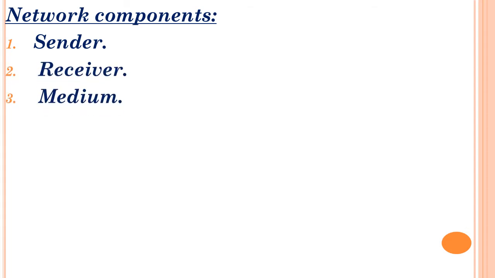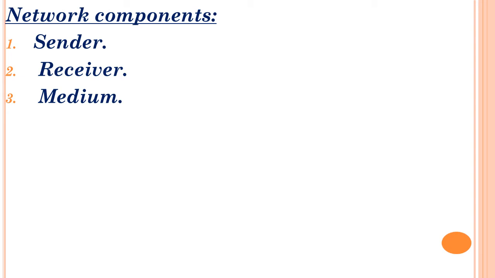Next is about network component. Network component means what all things you need for the network. Here mainly we need three things. One is a sender, second one is a receiver, third one is a medium. What is meant by sender here? Sender means who is going to send the message or the data from one place to another place. For them we will call it a sender. Receiver means who is receiving that data, that signal or whatever. For them we will call it a receiver.